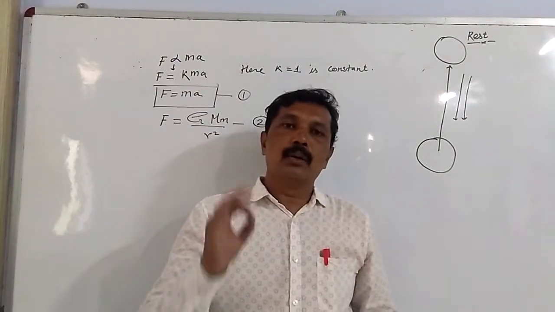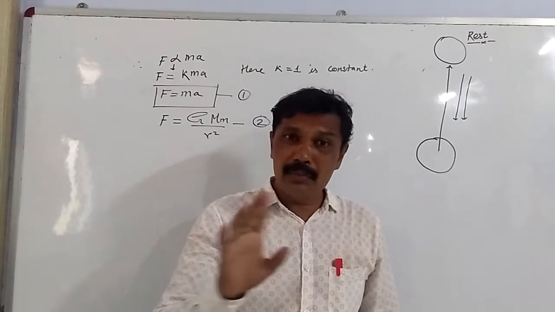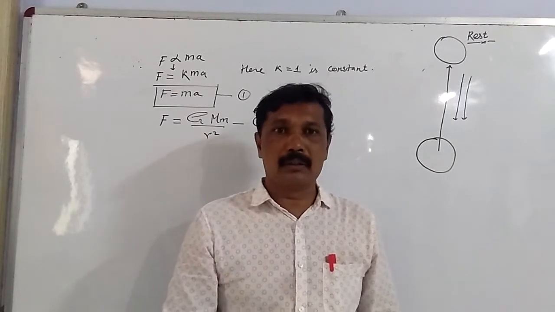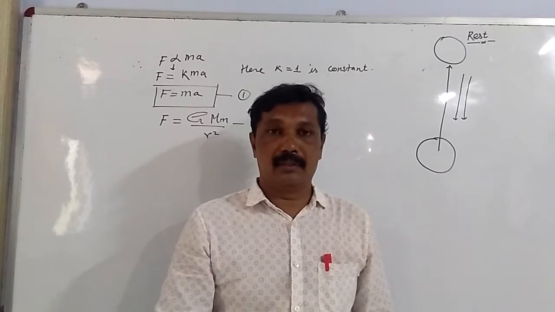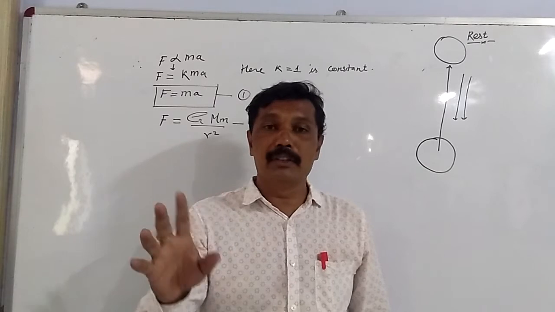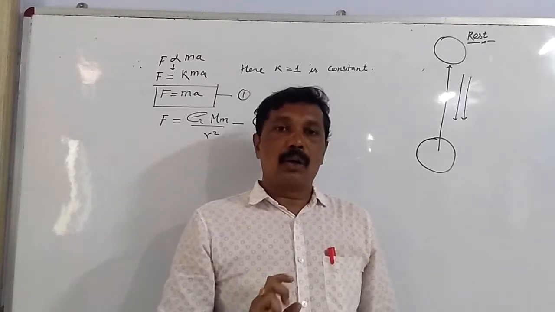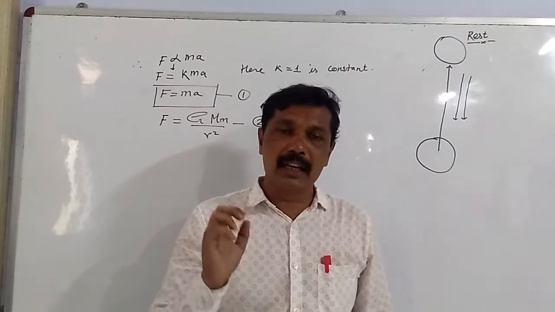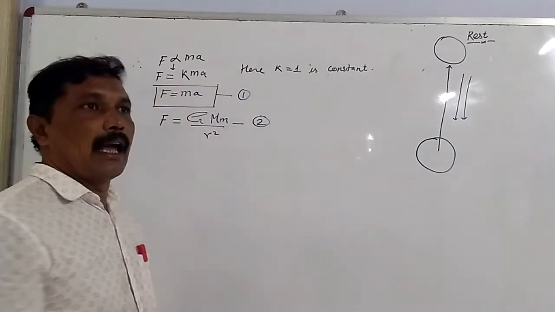According to Newton's second law of motion, the rate of change of momentum is directly proportional to the impressed force, and the change in the momentum takes place in the direction in which the force is acted. So, according to Newton's second law of motion, we have successfully derived the mathematical expression that is F is equal to ma.